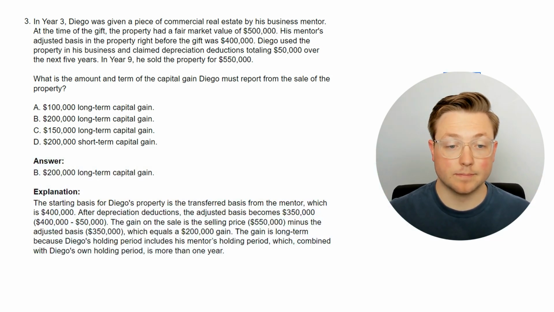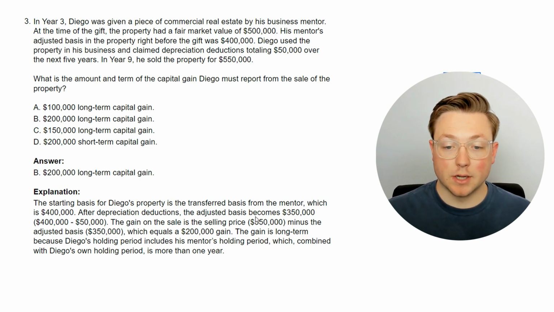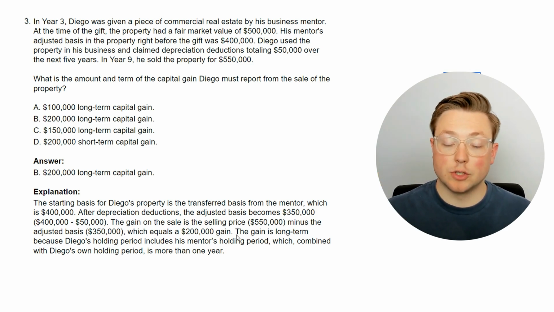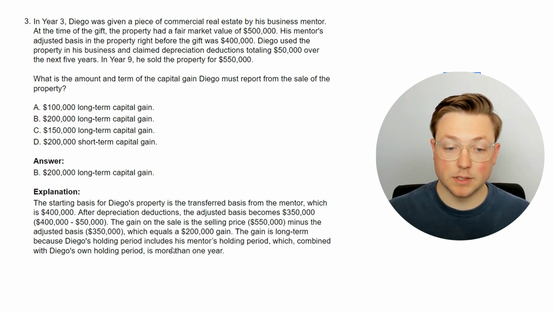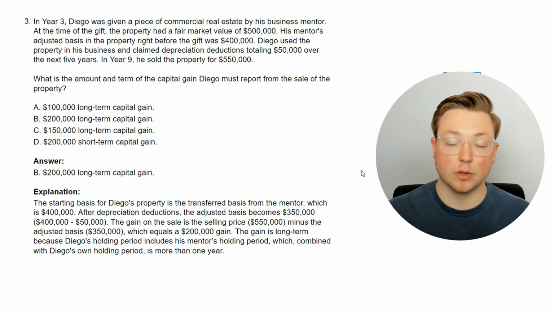All right, let's look at the answer. So the answer is $200,000 long-term capital gain. The starting basis for Diego's property is the transferred basis from the mentor, which is $400,000. After depreciation deductions, the adjusted basis becomes $350,000. That makes sense because they had depreciation over those 5 years. The gain on the sale is the selling price, $550,000, minus the adjusted basis, which is $350,000, which equals a $200,000 gain. The gain is long-term because Diego's holding period includes his mentor's holding period, which combined with Diego's own holding period is more than 1 year.